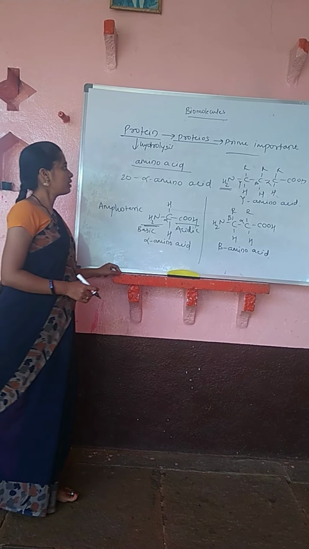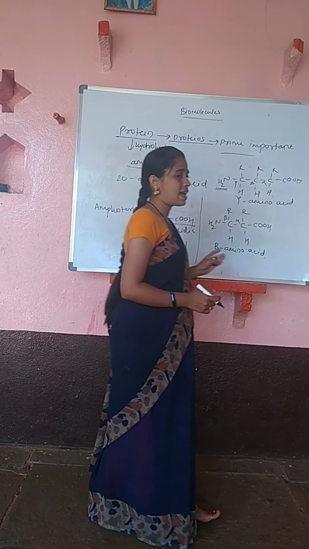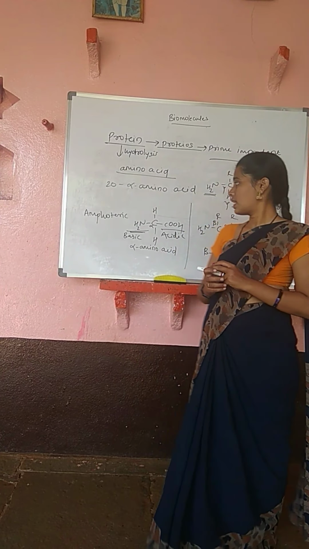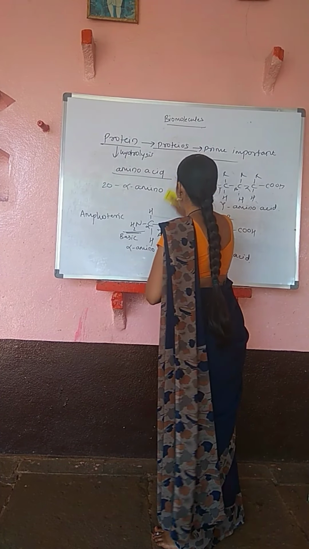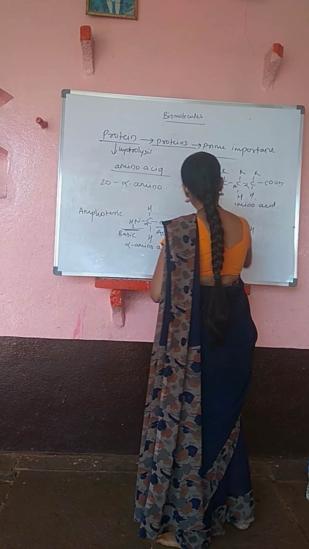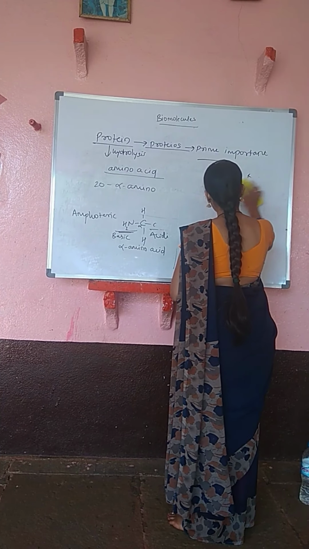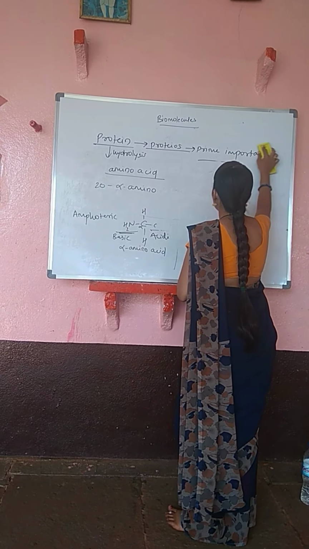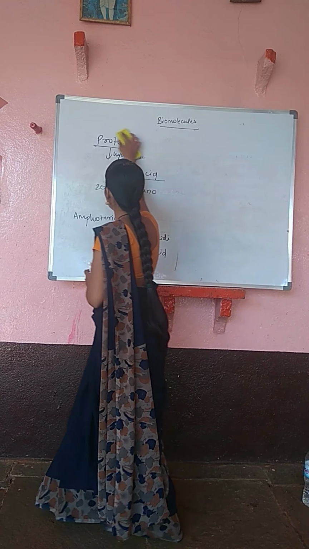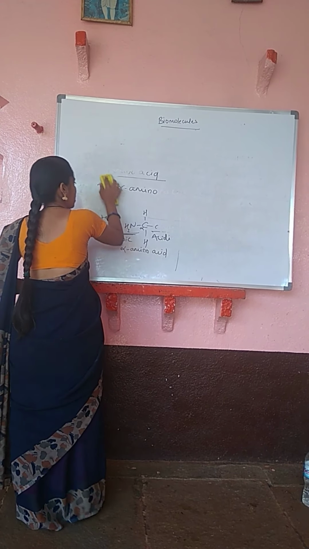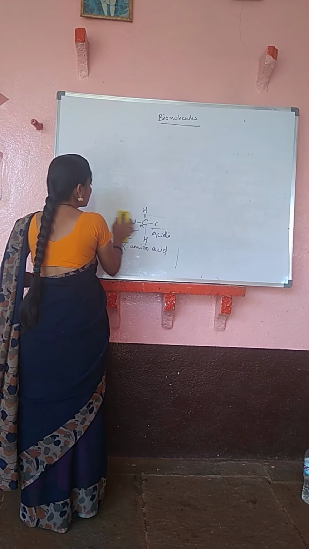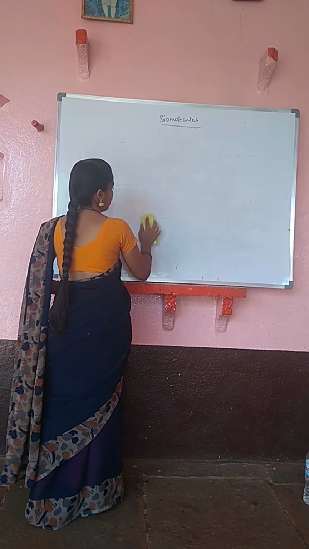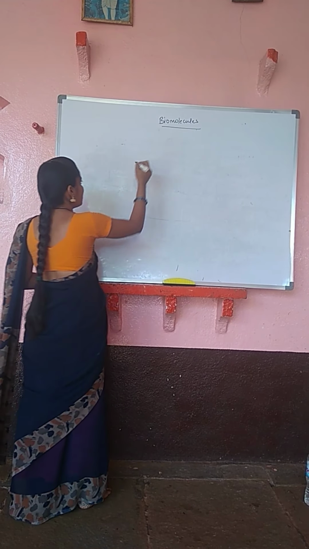After knowing what amino acids are, come to the classification of amino acids. These amino acids get classified on the basis of structure, on the basis of biological importance, and on the basis of nature. See the classification.